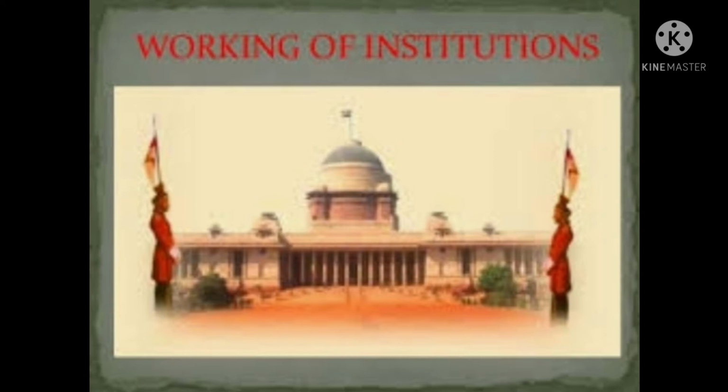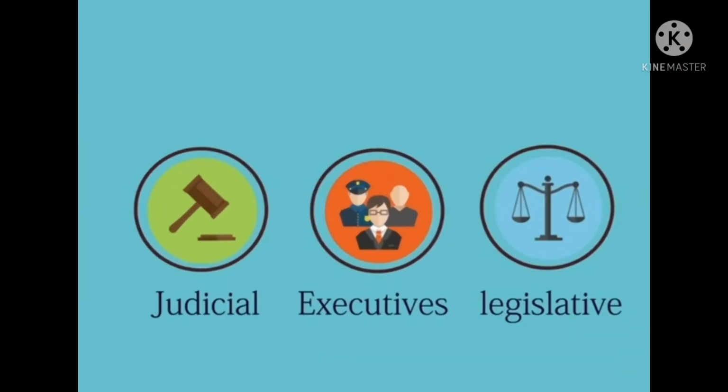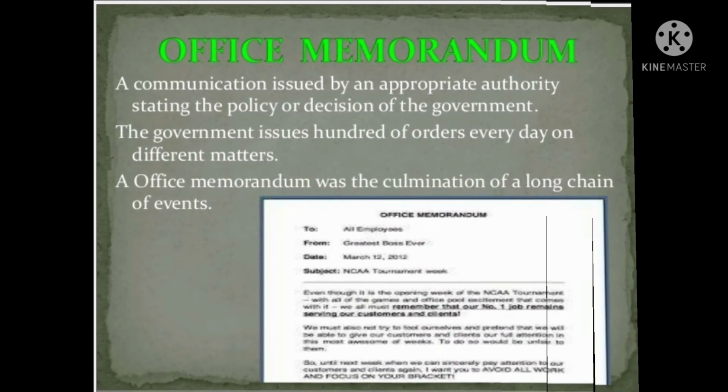In this process, they come across three institutions that play a key role in major decisions. These institutions are legislature, executive, and judiciary. In this chapter, we will understand how all the institutions together carry on the work of the government.